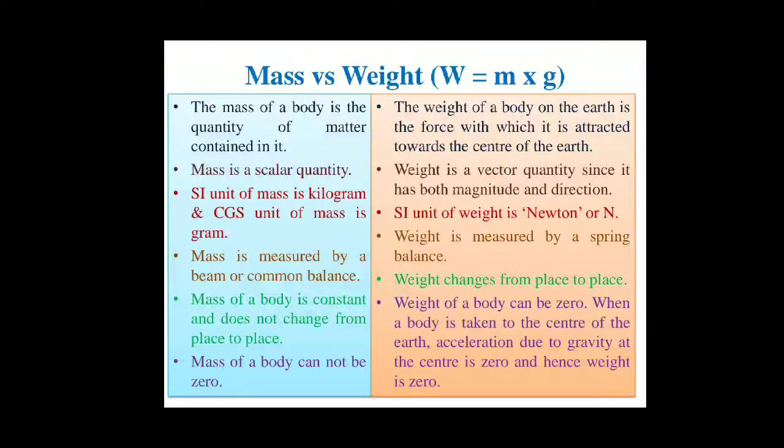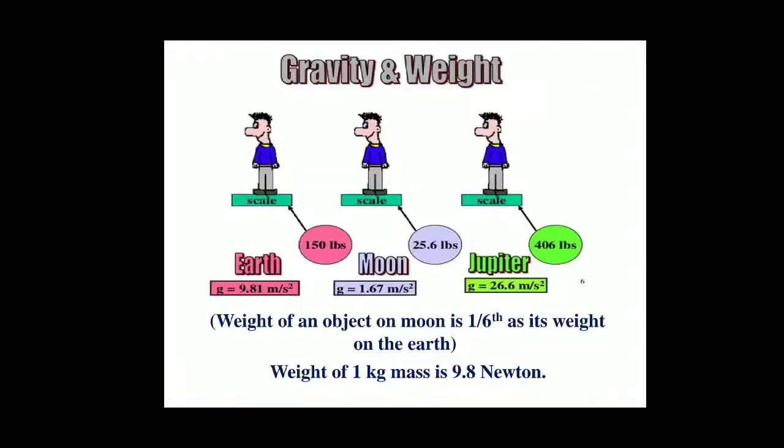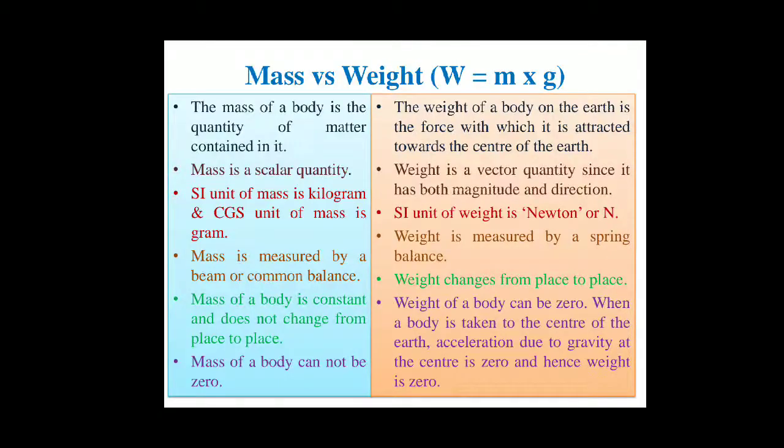Weight of an object is maximum at the surface of earth. Mass of a body can never be zero, because the object is made up of matter, and if anything has matter, it has some mass. So this was all about mass and weight, and this difference is your blueprint question in the test.